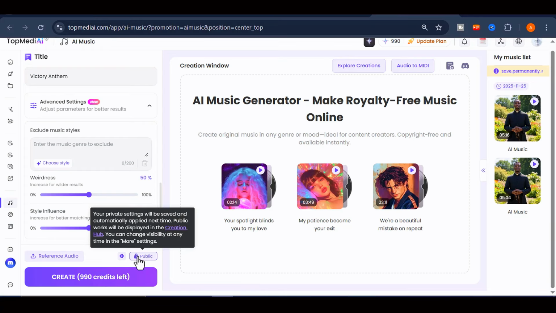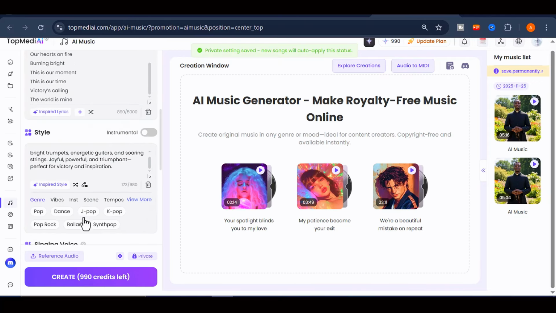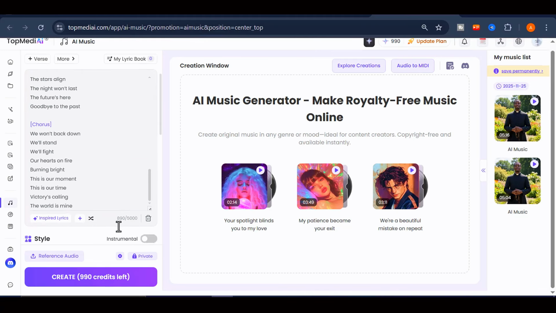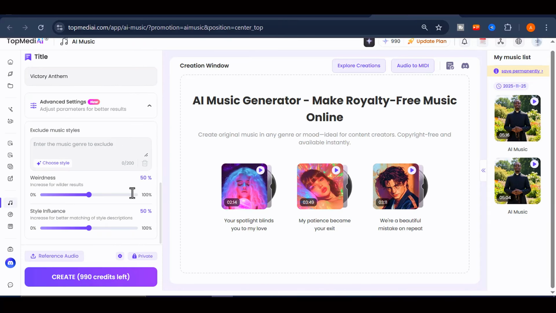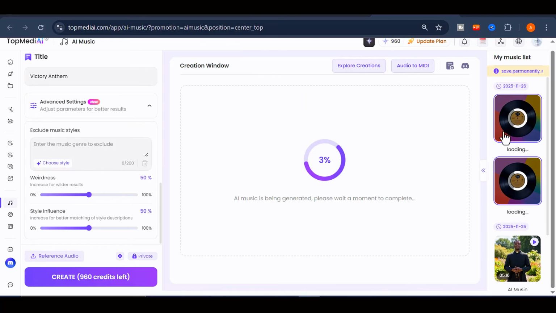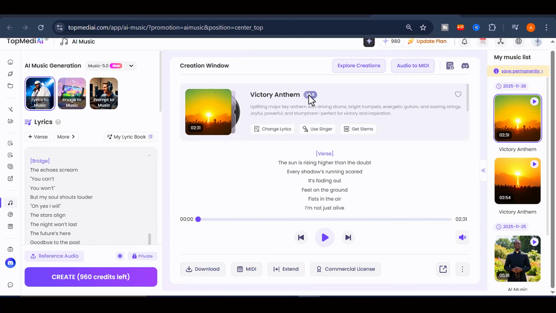You can choose to share your song with the public or keep it private. Before moving on, check that all your settings look right and confirm that the instrumental-only option is turned off. Otherwise, the vocals will not appear. Once everything is set, click the Create button. Within a few seconds, your full track will be ready. Now, let's listen briefly to the song generated.